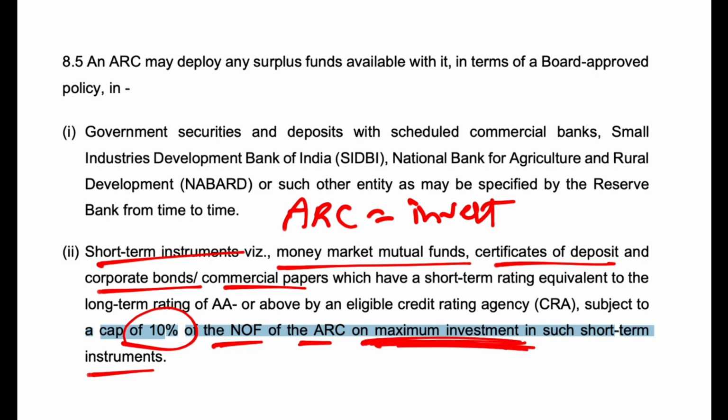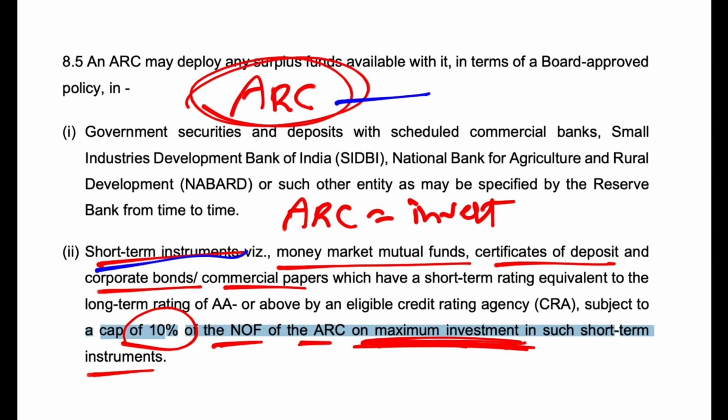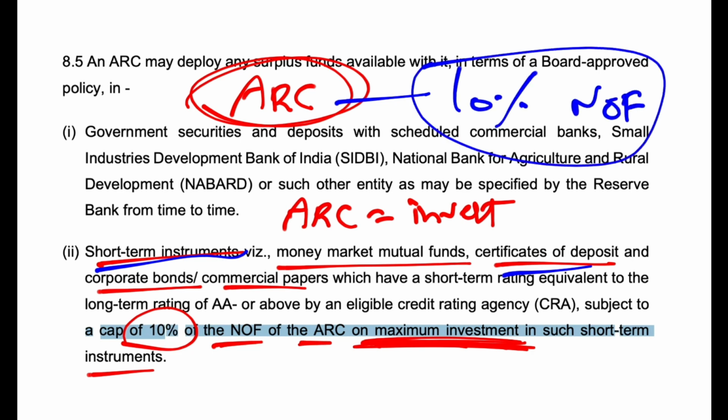The maximum investment which an asset reconstruction company can make in short-term instruments like money market instruments, certificates of deposit, corporate bonds, commercial papers, all of these, has to be maximum 10% of its net owned fund. Not more than that.